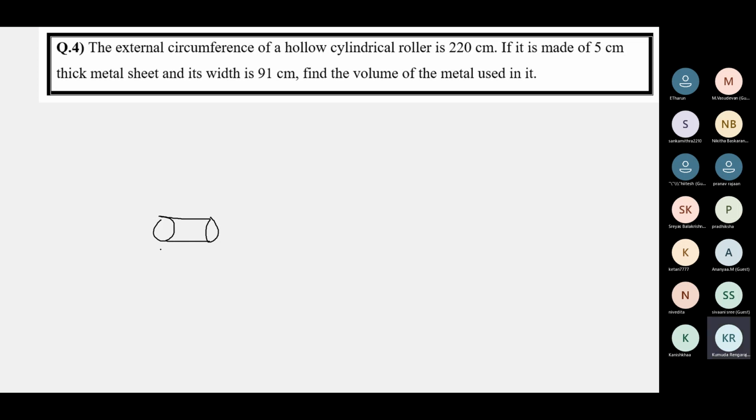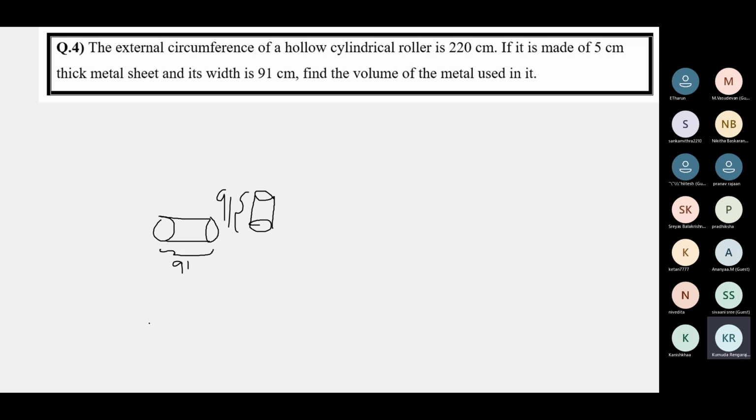The width of the roller is this one, 91 centimeters. So if you make it stand, that becomes the height of the roller. We say width or breadth if it is horizontal. And the roller is going to go horizontally on the road. It will roll on the road.